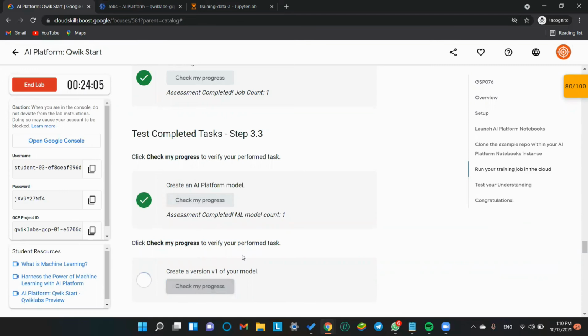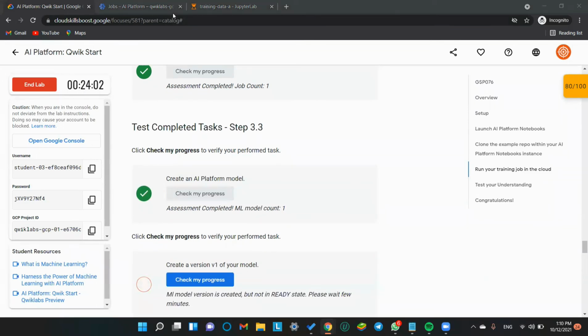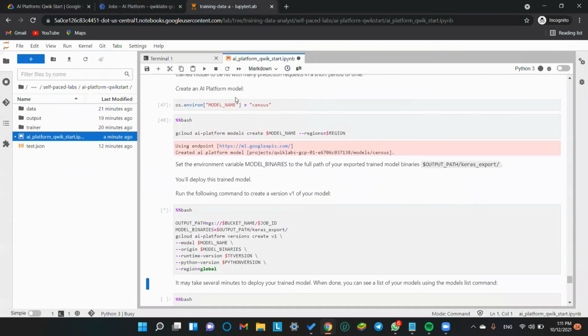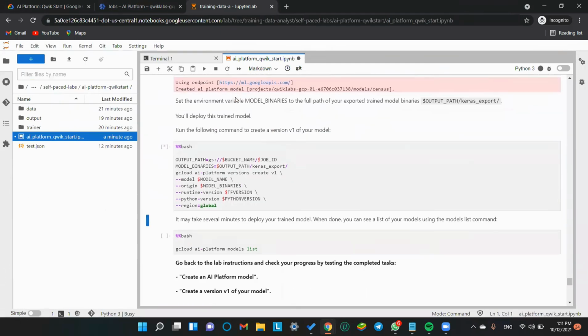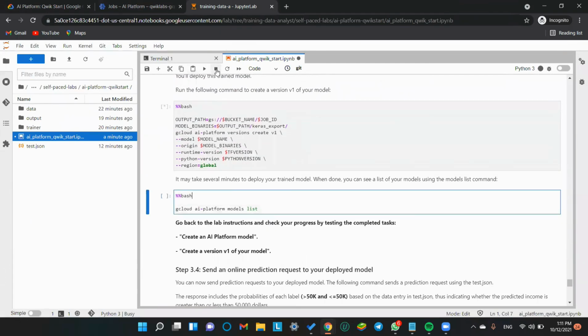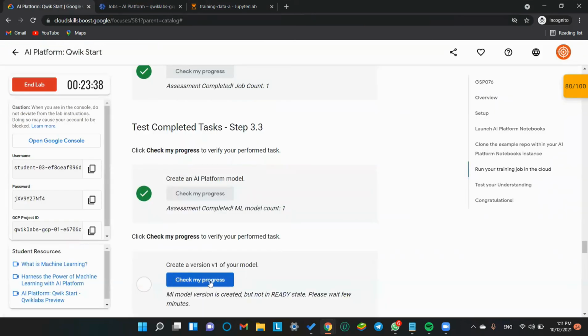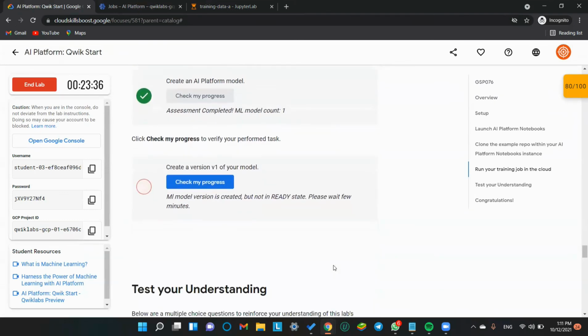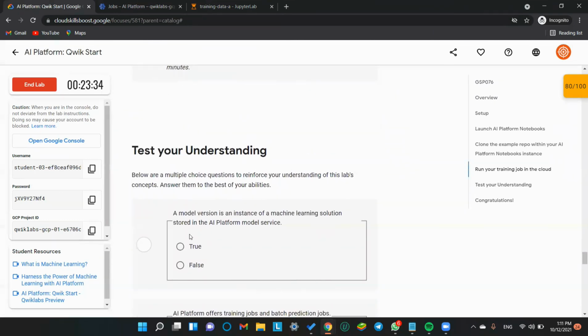Okay. It says that we have created an AI model. We did create an AI model. It is running. Let's just run this also. Both command lines are in process. This is the last task of our lab. Till then, let's solve these understanding questions.